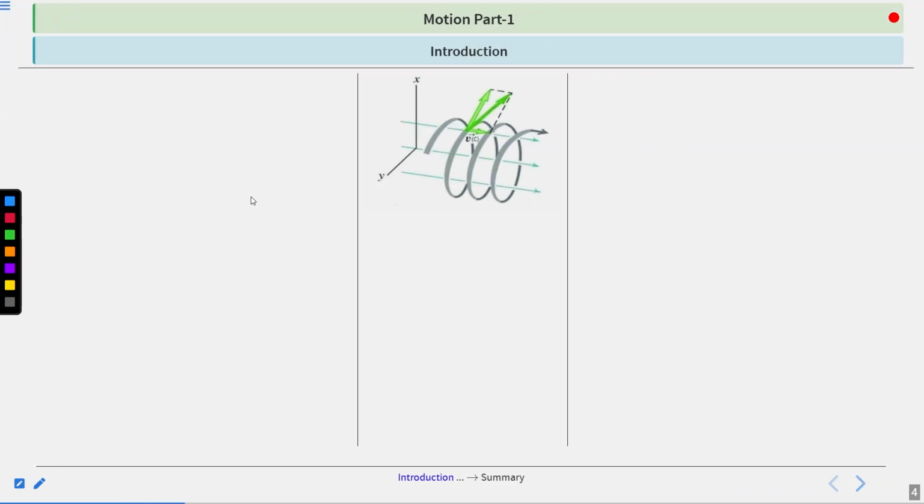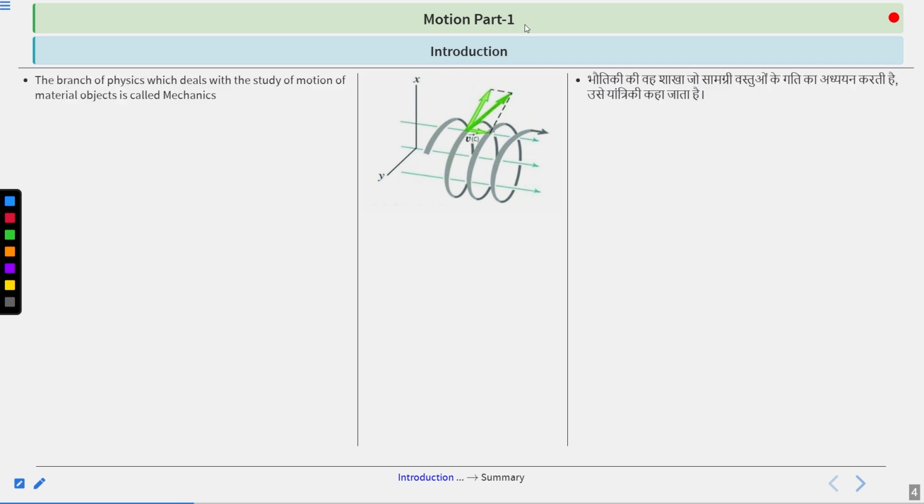Now, let's start our journey with the introduction. So basically, in physics, there is a branch. Branch means that there is a particular discipline to study. There is a branch of physics which deals with the study of motion of material objects, is called mechanics. So in a formal way, if someone asks you what do you mean by mechanics, instead of thinking about the mechanic shops that you see usually, just think about the definition we have covered right now.